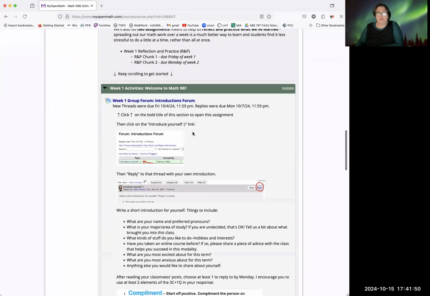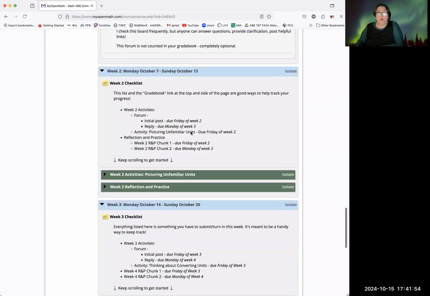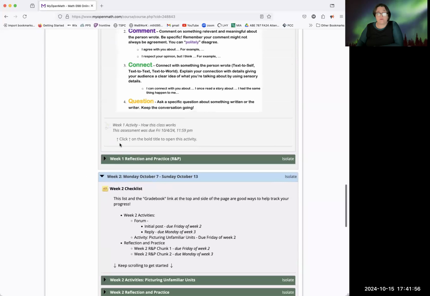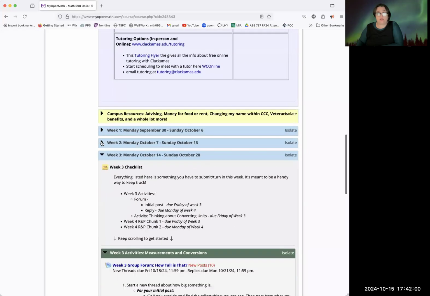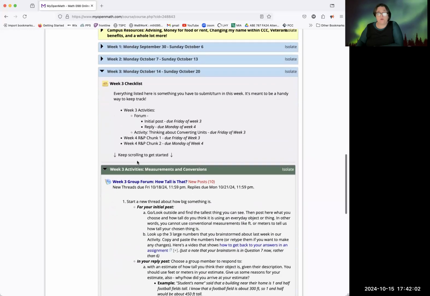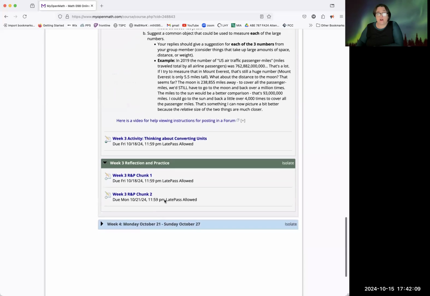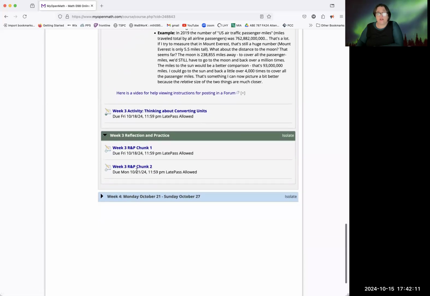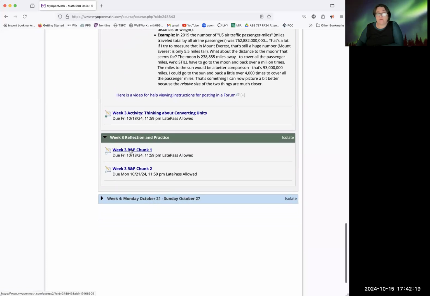If we continue to scroll down, like I said, you can navigate this through the calendar, or you can click these little arrows to open up the week. I'm just going to close week 1 and week 2 so we can focus here on week 3. Below the activity is going to be the reflection and practice, and there are 2 chunks available here. If you want to get started early on week 4, that's wonderful, but you can see the deadlines there.